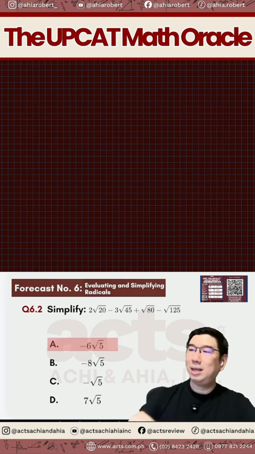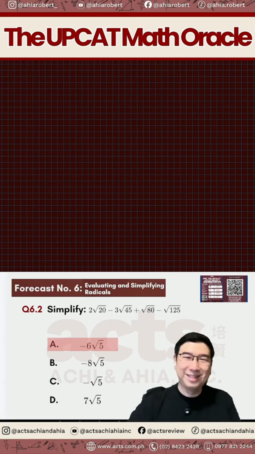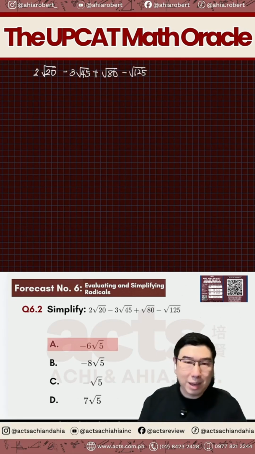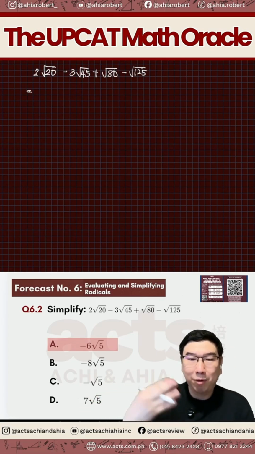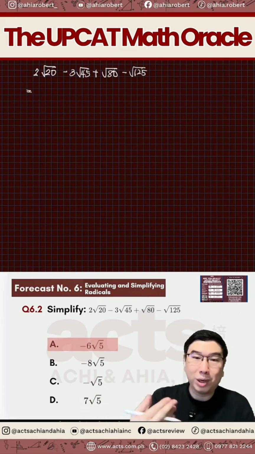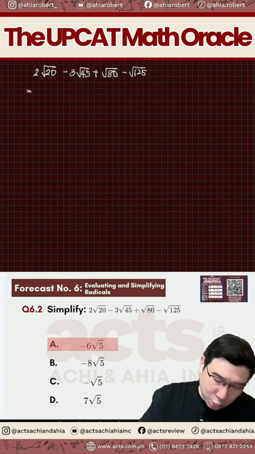Okay, the answer here is your letter A. Okay, very good. Achitea, thank you. So for this one, same as earlier. So what do we do? With square root of 20, 20 can be 4 and 5. So therefore, the 4 is the perfect square of 2. So that we can bring out the 2. So 2 times 2 is now 4, and we'll be left with 5 inside.